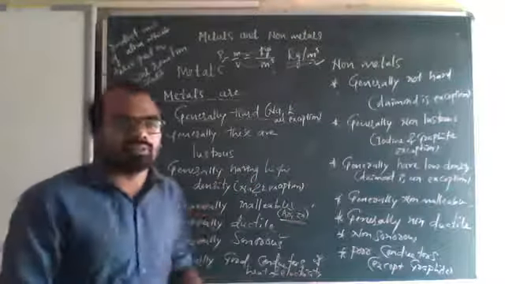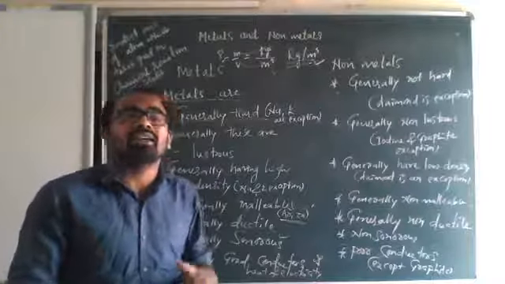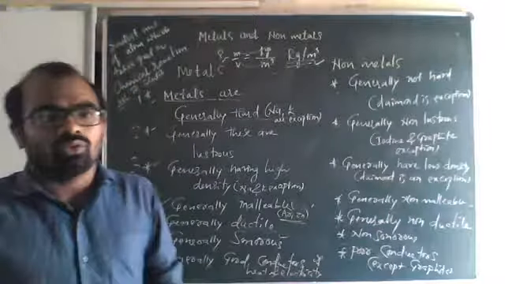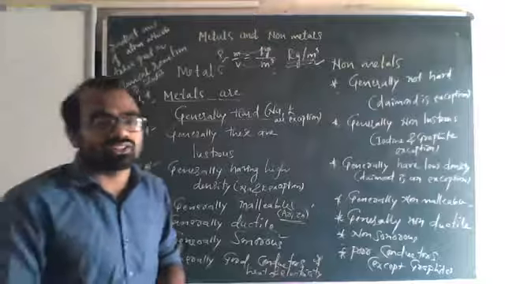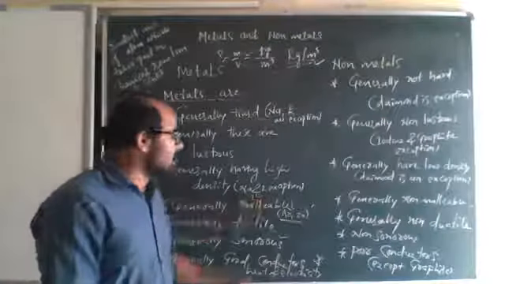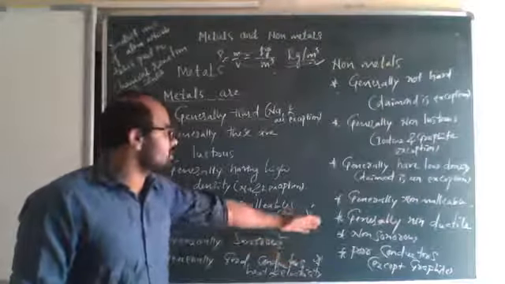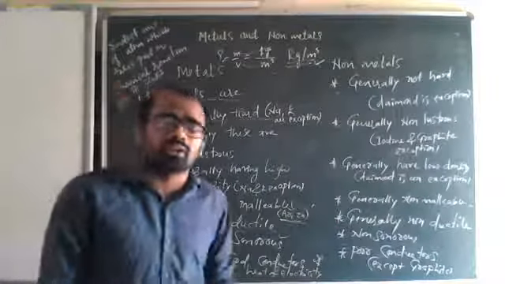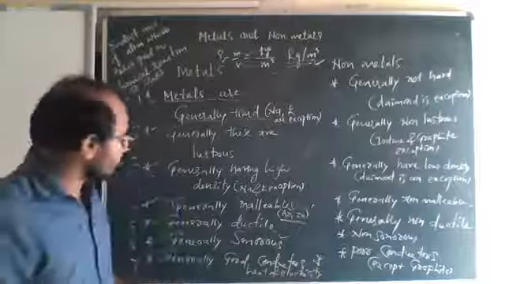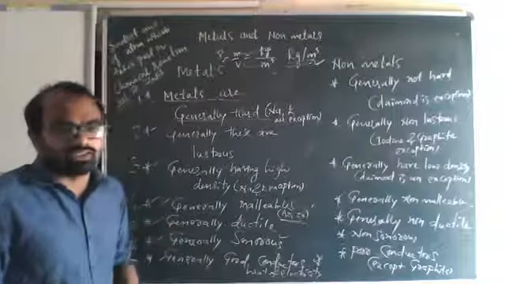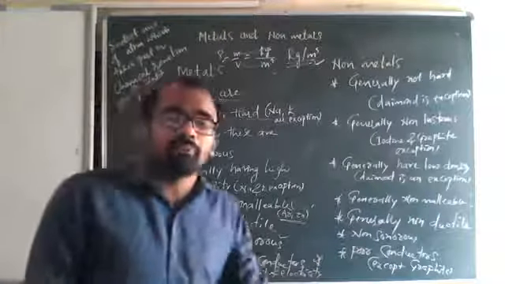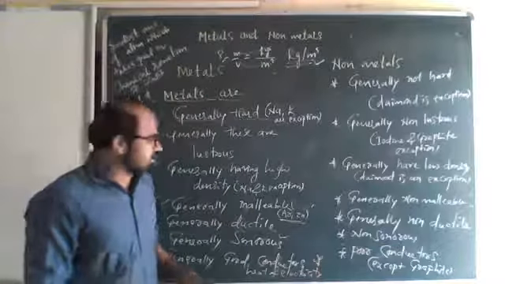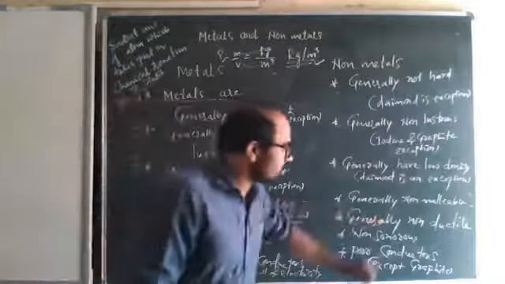Generally metals are malleable, they can be beaten into thin sheets. We can see copper sheets, iron sheets. So generally these are malleable, whereas arsenic and zinc are exceptions. Generally non-metals are non-malleable, meaning you cannot beat a non-metal into thin sheets. Generally metals are ductile, they can be drawn into wires for the flow of electricity. But non-metals are non-ductile.